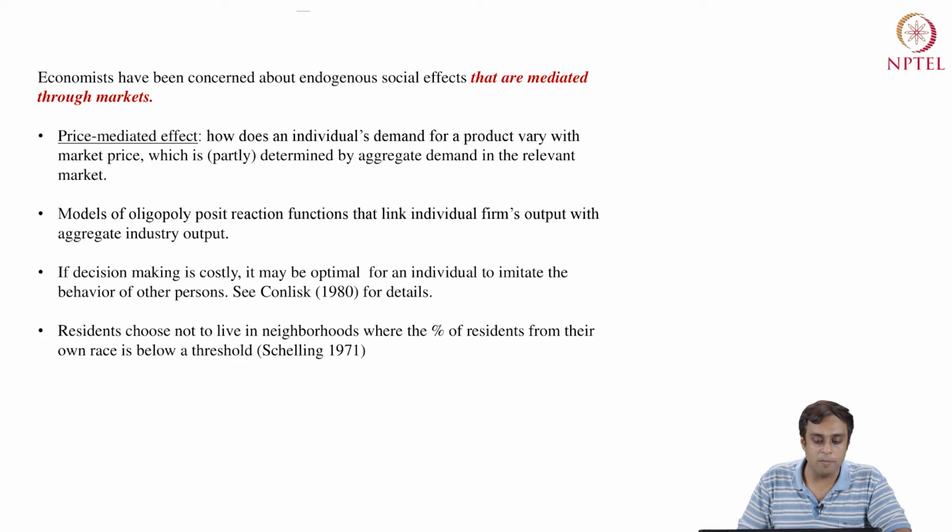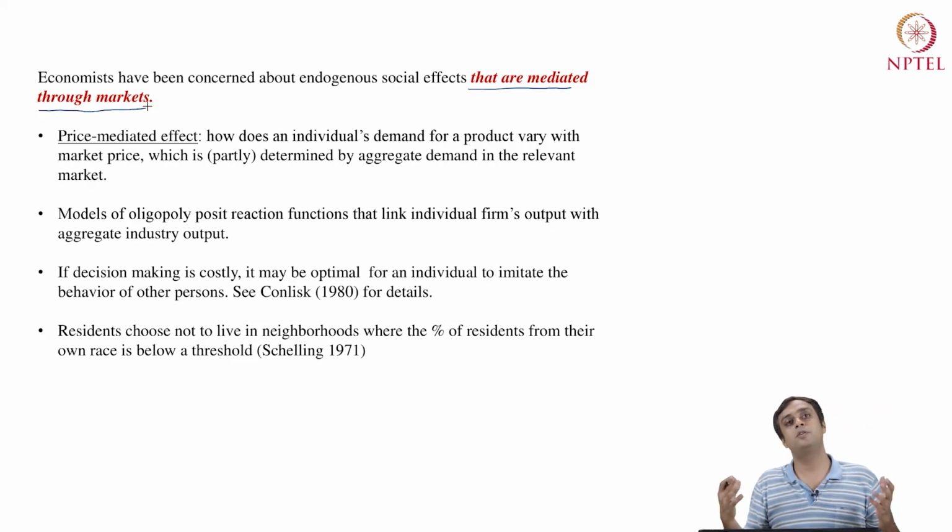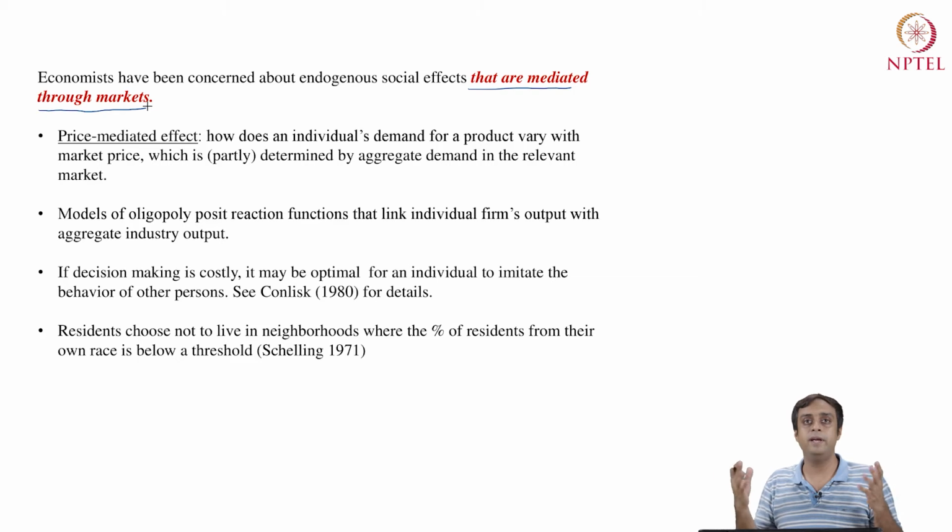As I've said, economists have been concerned about endogenous social effects that are mediated through markets.